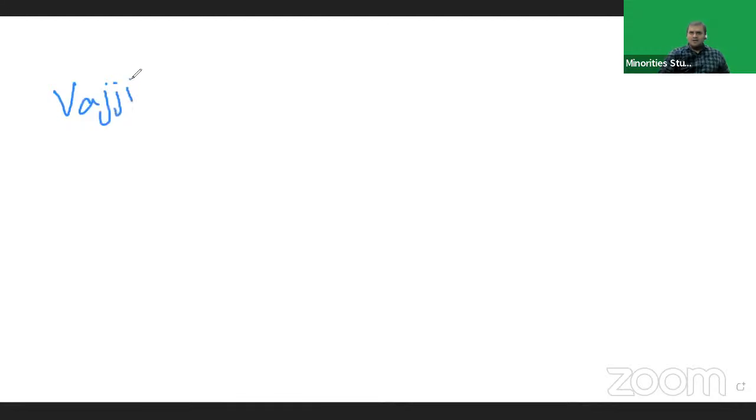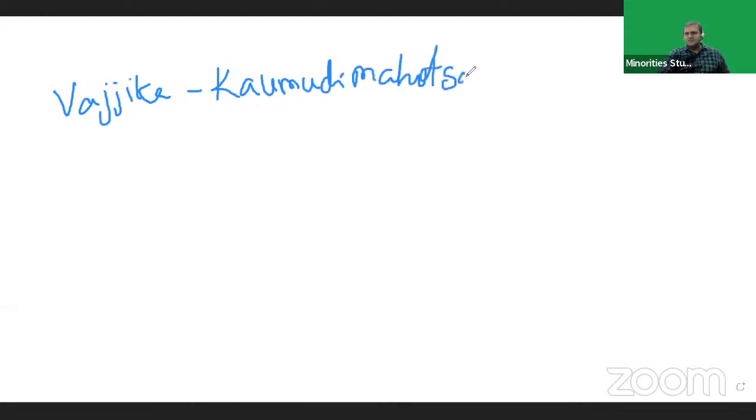Vajjika was the author of Kaumudi Mahotsava. In this book, he discusses the coronation festival of Chandragupta I. Chandragupta I celebrated his coronation festival in a grand manner.